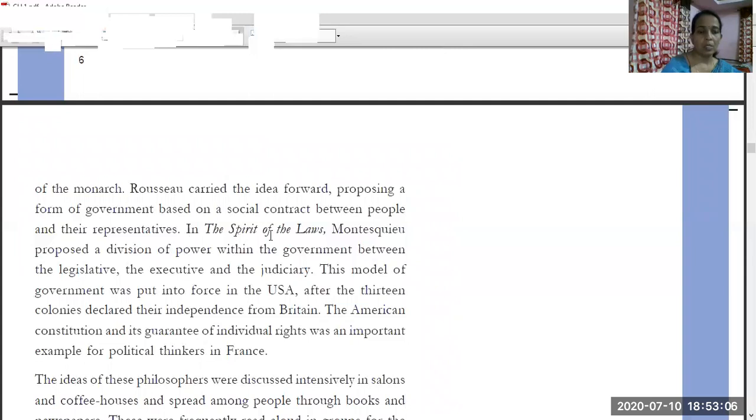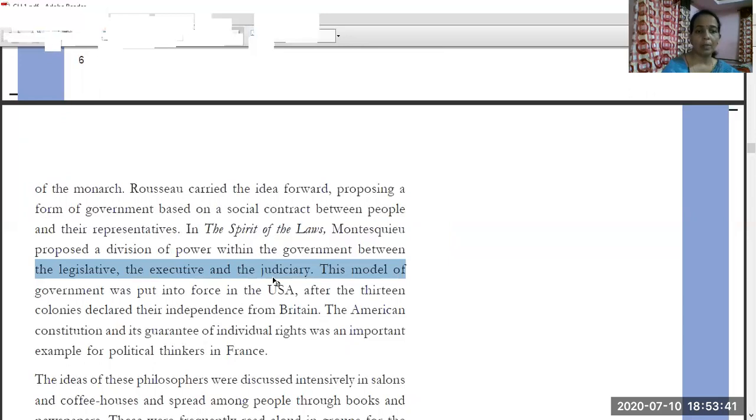The Spirit of the Laws. Montesquieu, another philosopher, gave his idea through The Spirit of the Laws. What he proposed here was the division of power within the government. The power should not be concentrated in one hand, it should be divided among different organs. Those organs we have already seen in class 8: the legislative, the executive, and the judiciary. This idea was given by Montesquieu through The Spirit of the Laws.